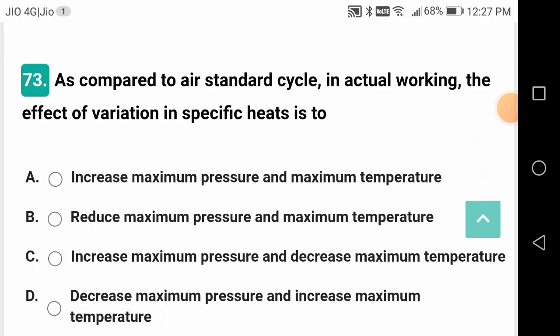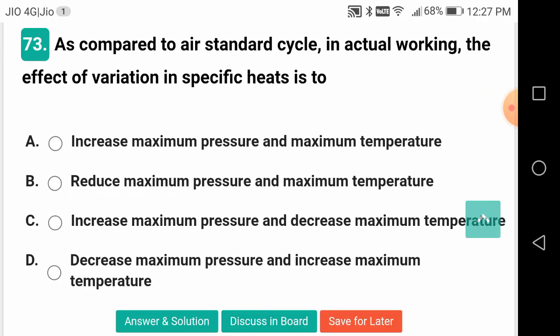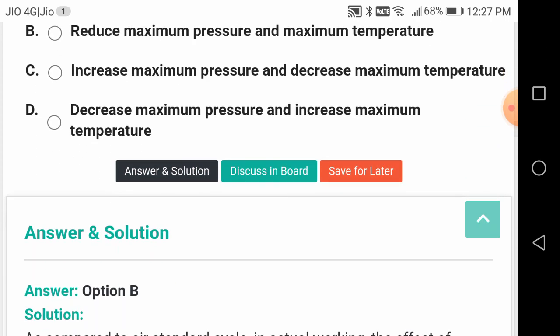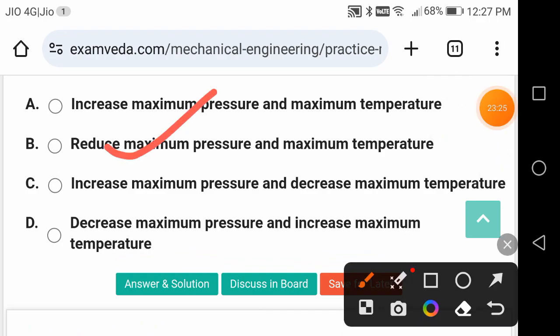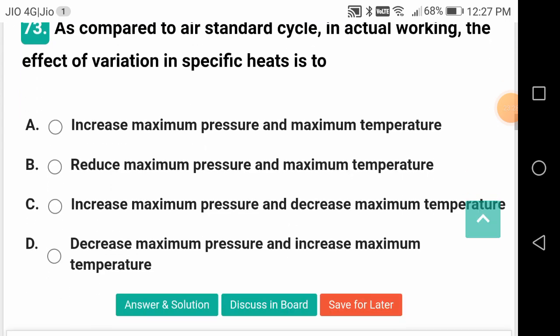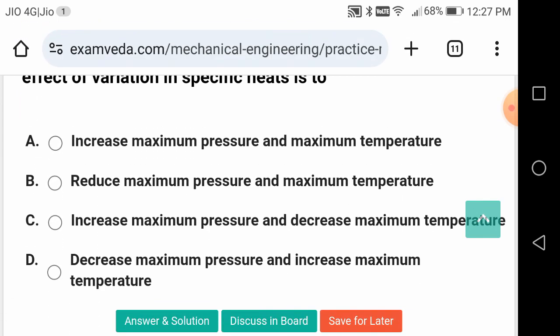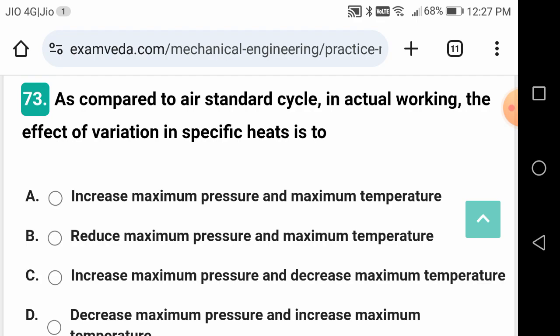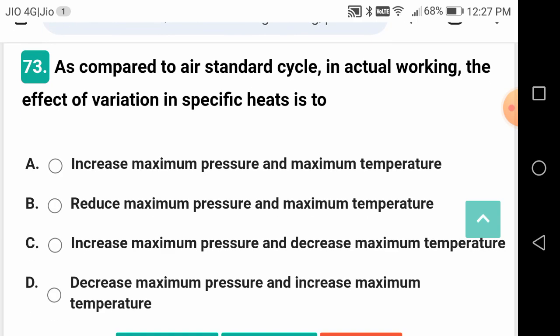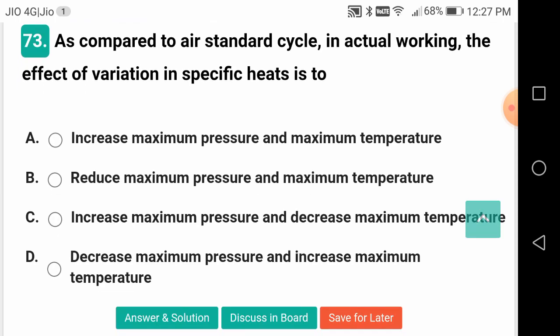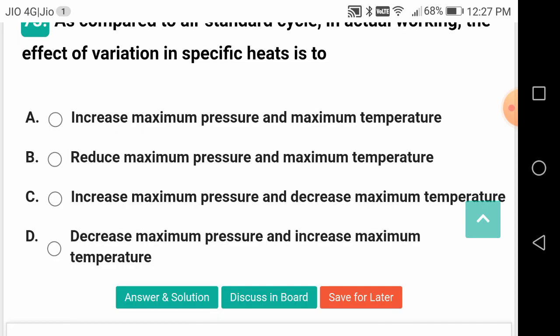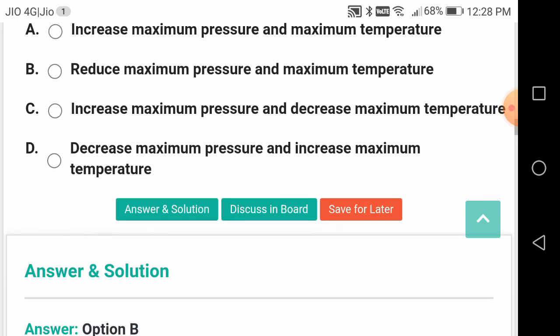As compared to the air standard cycle, in actual working, the effect of variation in specific heats is to what? It will reduce maximum pressure and maximum temperature. Because of this reason, in the analysis of air standard cycles, it is assumed that the specific heats of air, Cp and Cv, are constant. Cp is equal to 1.005 kJ per kg Kelvin, specific heat at constant pressure, and Cv is equal to 0.717 kJ per kg Kelvin, specific heat at constant volume.